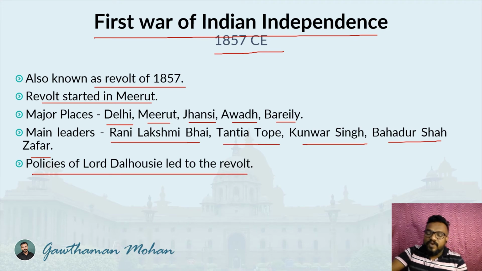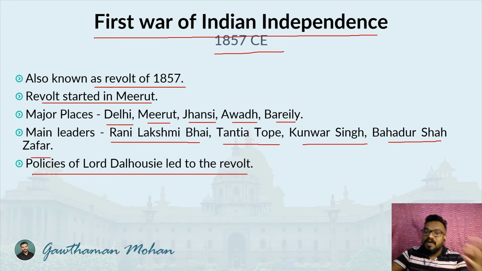On the other hand, if you look at the British military force, they introduced a new greased cartridge, and that was one of the major reasons, the immediate cause, of the 1857 revolt. The fat used in that cartridge was made from the fat of a cow and a pig, which was not acceptable to two important communities, the Hindus and Muslims, who were part of this military force, and they refused to use this cartridge.